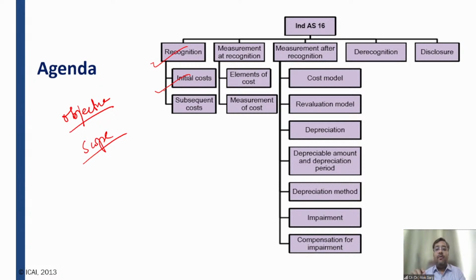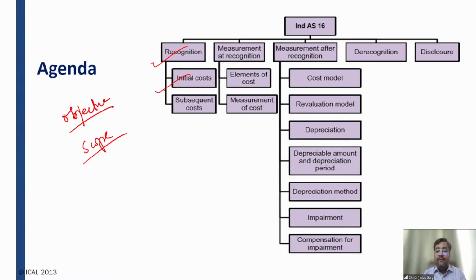Then we will talk about subsequent cost. If I have purchased a truck and after 3 or 4 years I have incurred a major expenditure on that truck, what will be the treatment of that subsequent cost in accordance with Ind AS 16? Whether it needs to be recognized as property, plant and equipment, or debited to P&L. We need to look at that aspect.